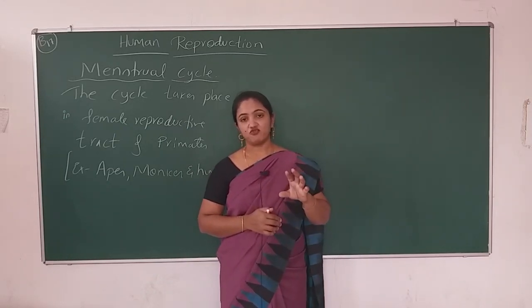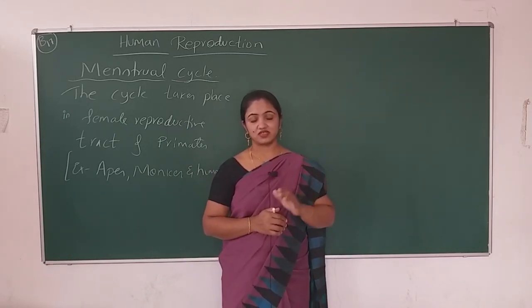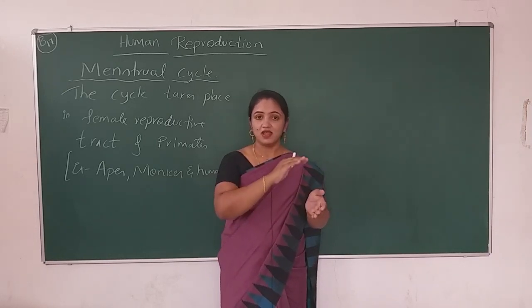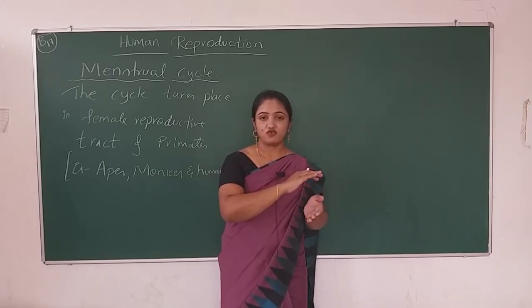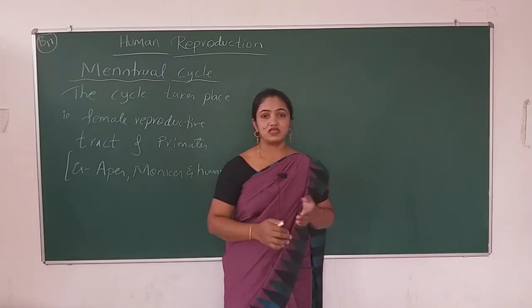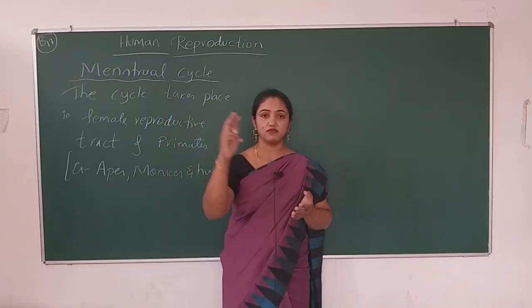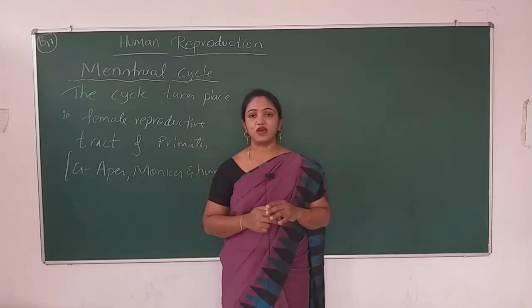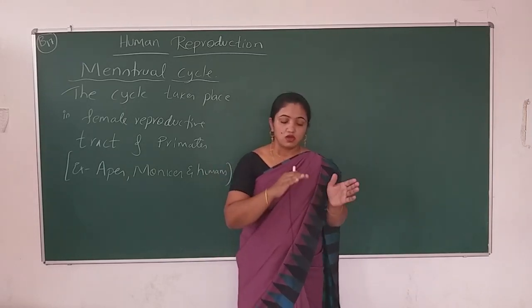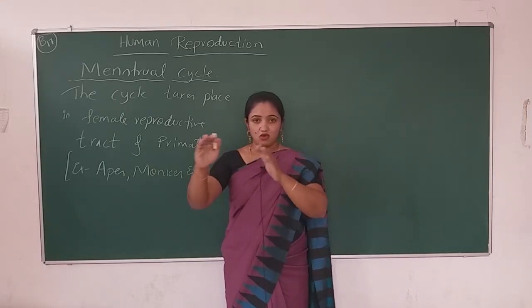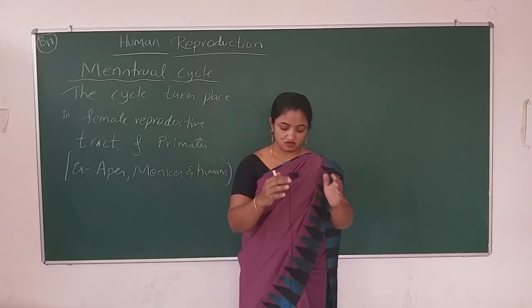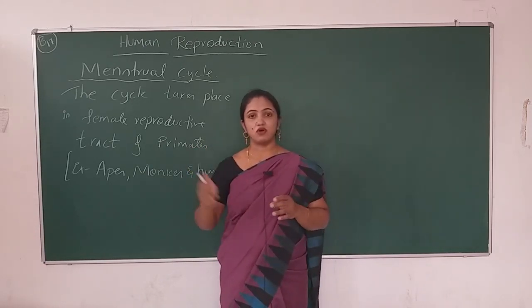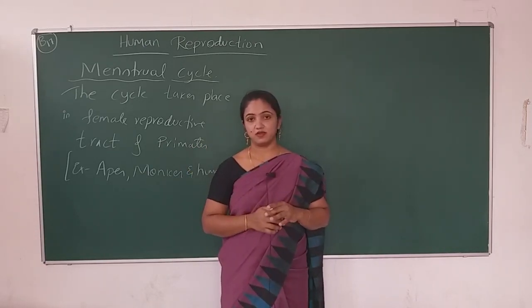When the oocyte is at the secondary level, the Graafian follicle releases that secondary oocyte into the fallopian tube. All those processes in total we can call the menstrual cycle.